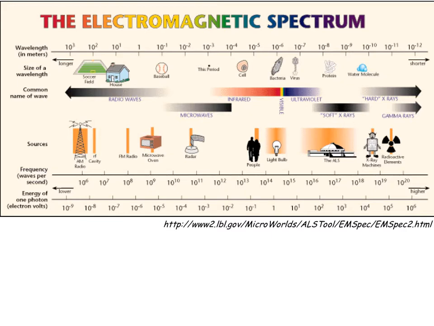So this is the electromagnetic spectrum. We learned about it a little bit in grade 8. It ranges all the way from long waves that are about the size of a soccer field, the size of a house, a baseball, through to a full stop, a cell, bacteria, molecules, atoms. So they get smaller and smaller. As the wavelength gets smaller, the frequency gets bigger. So short wavelengths have high frequencies, long wavelengths have low frequencies.